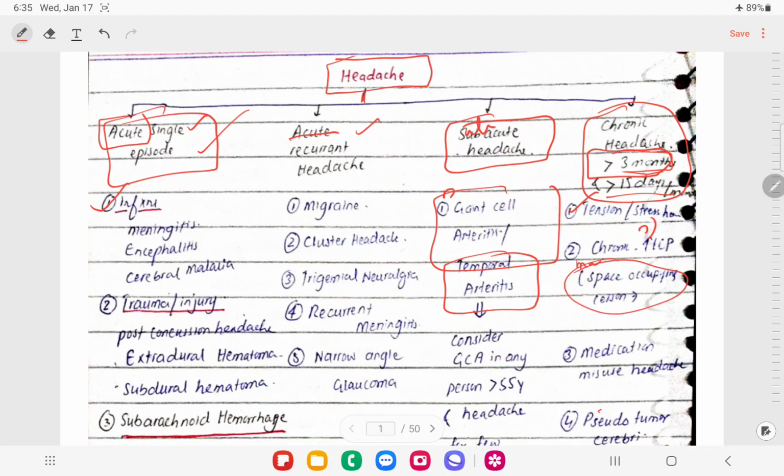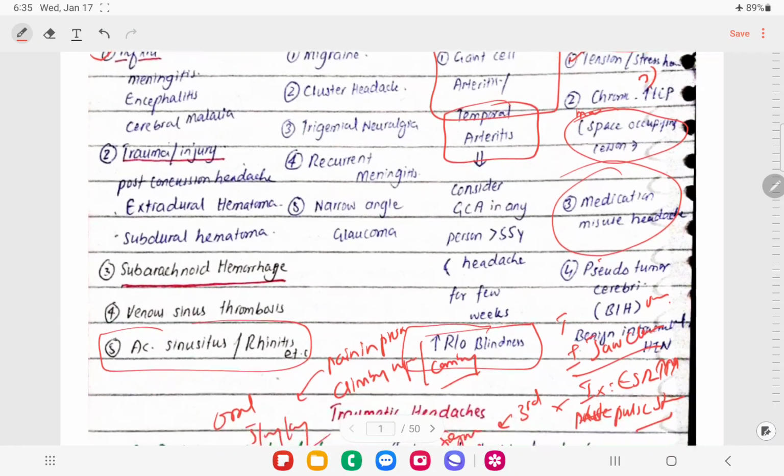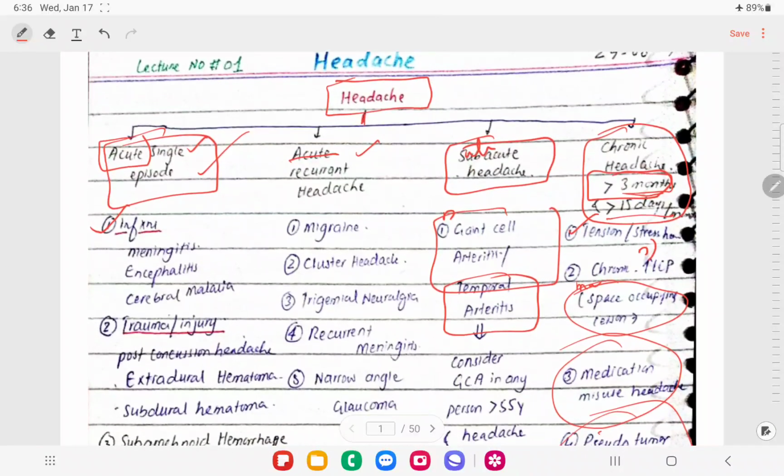I have discussed cysticercosis and cerebral tumors, right? And then medication misuse headache. If a patient is consuming opioids for a long period of time, the patient might get a headache, and if we withdraw the culprit drug, the headache goes away. And the last thing is pseudotumor cerebri. So let's briefly discuss all of these one by one.